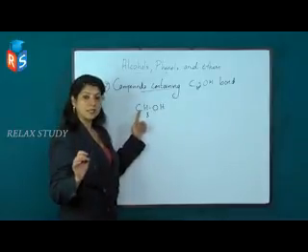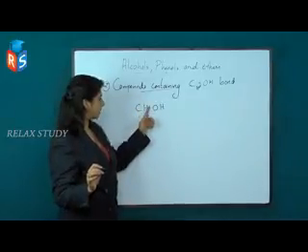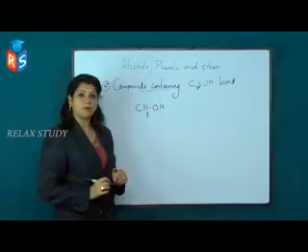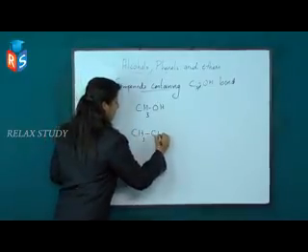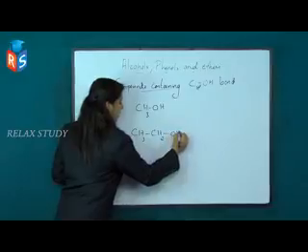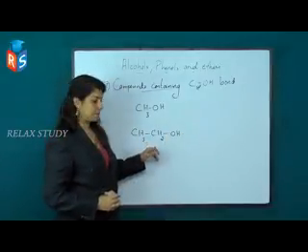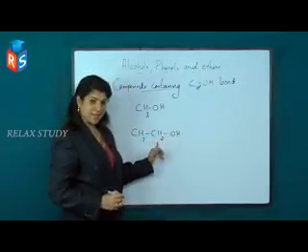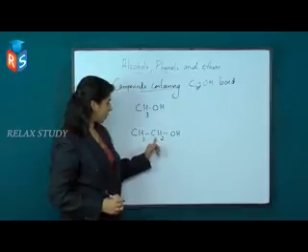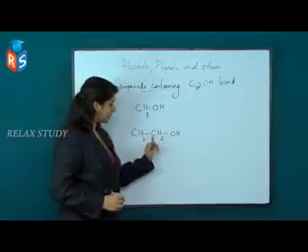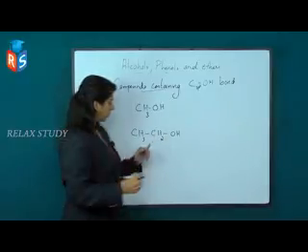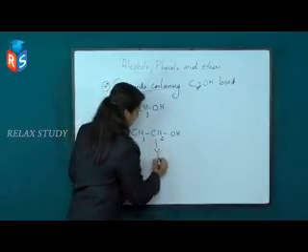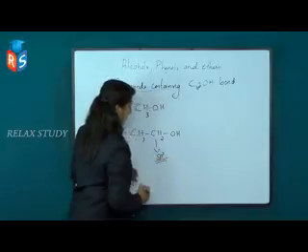There are only single bonds between this carbon and 3 hydrogen atoms and 1 oxygen. The next compound, CH3CH2OH. Here also the first carbon atom, to which the OH group is attached, has only one carbon neighbor, and this carbon atom is in sp3 hybridization.